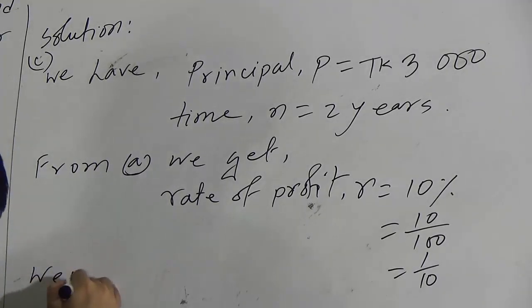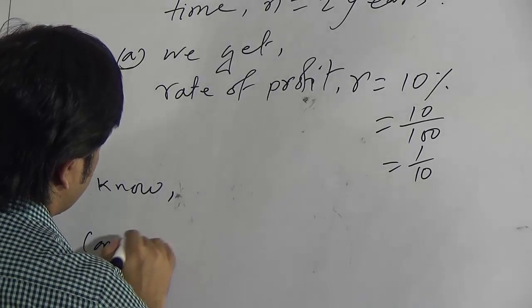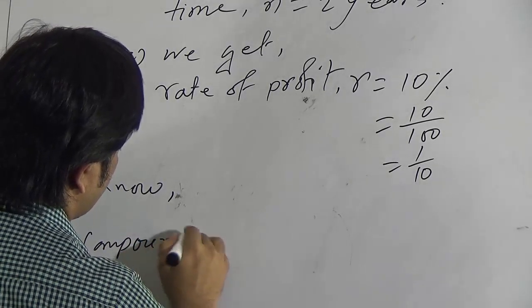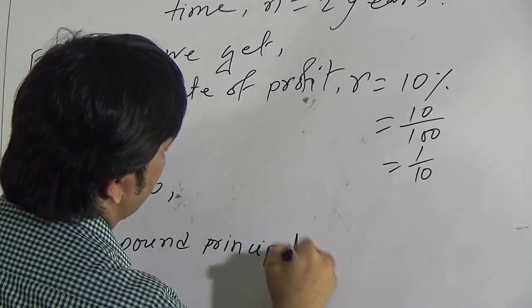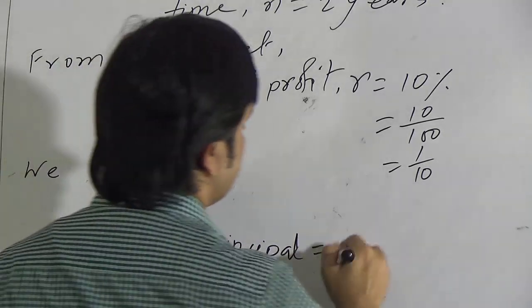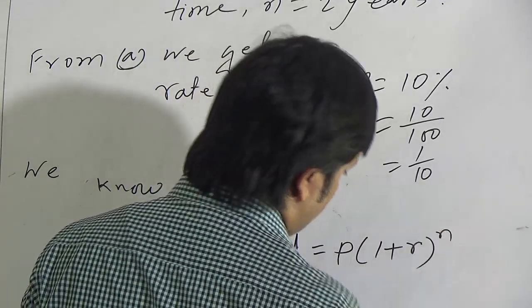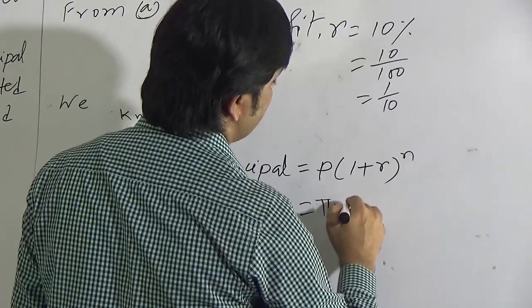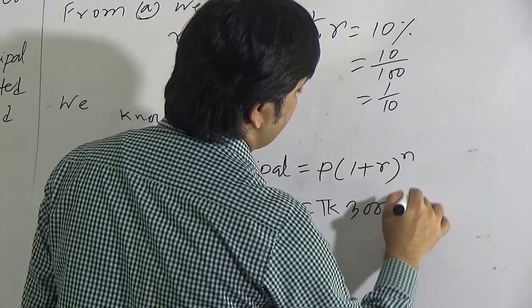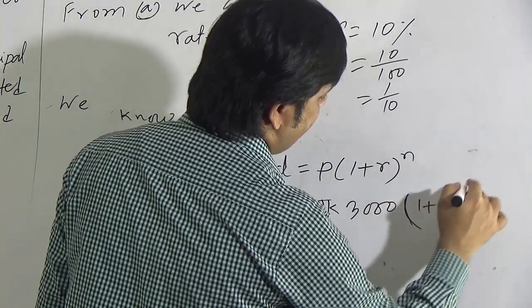We know the compound principal is equal to P into 1 plus R whole to the power n. Put the value of P, that is taka 3000. 1 plus R means 1 plus 1 by 10, and here the value of n is 2.